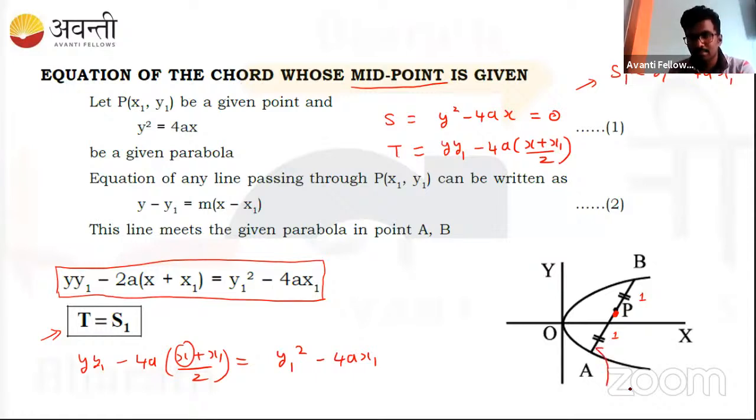In the given question, if they ask to find the equation of a chord and the midpoint has been mentioned, use this. Even if the midpoint has not been mentioned, if the end points are given, we can find the midpoint, right? Because it divides in the ratio. Once this midpoint x1 comma y1 is there, we can directly find the equation of the chord. So just use t is equal to s1. We should know what is t and what is s1, right? So I told this.